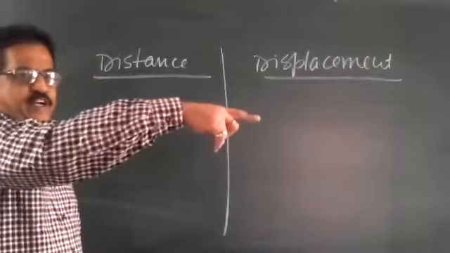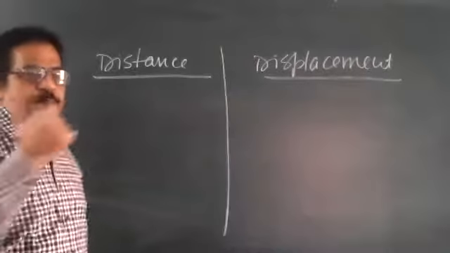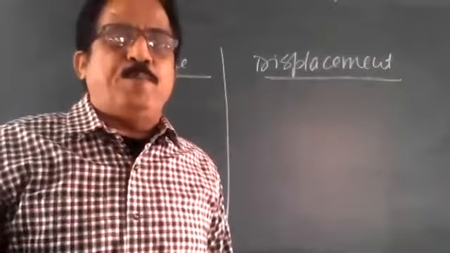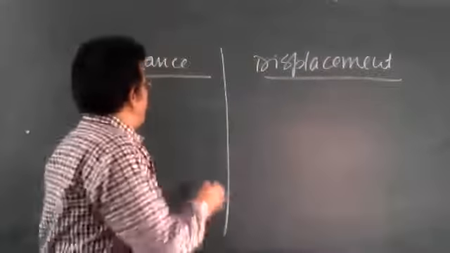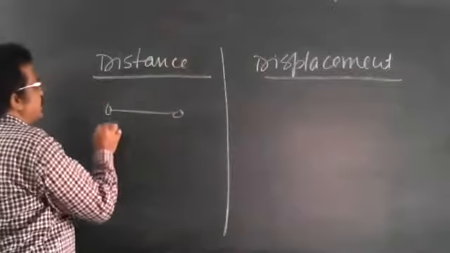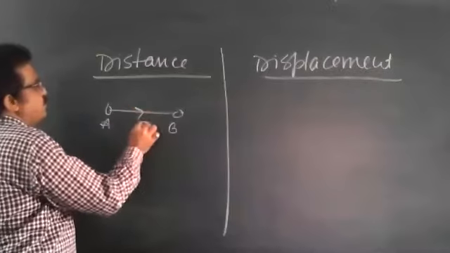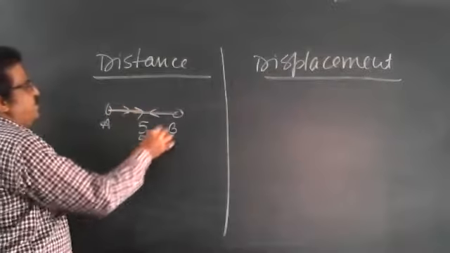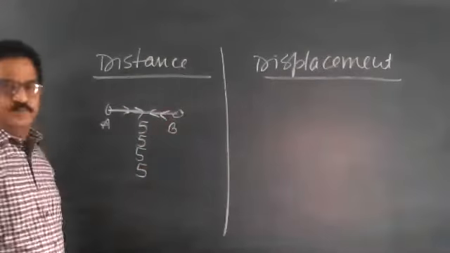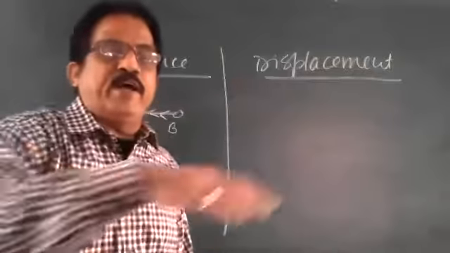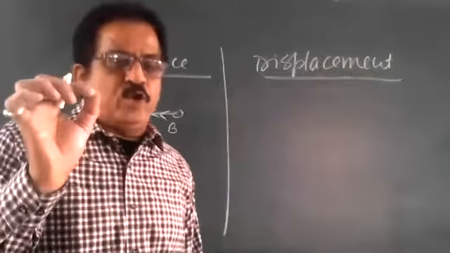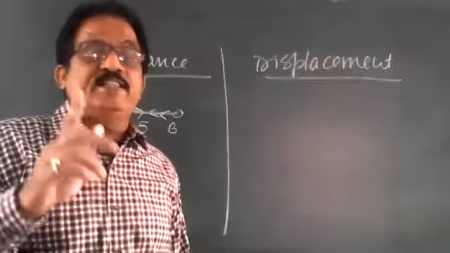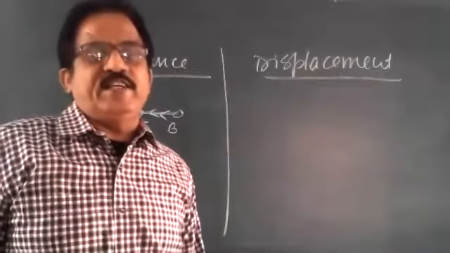Suppose I am moving from A to B, 4 times going here and there. The total distance covered by me is 5 plus 5 plus 5 plus 5. The actual total path length covered by me is 20 feet. That is called distance.